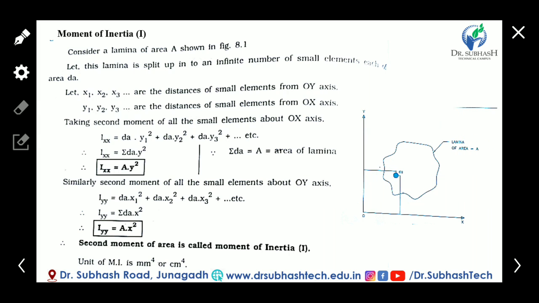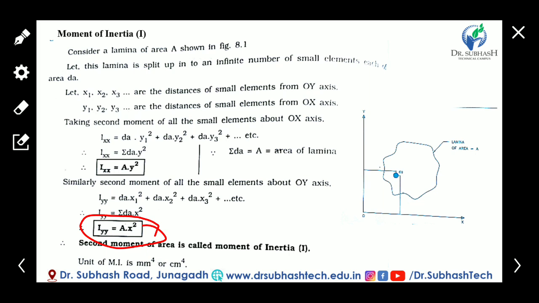Now we can write the summation of dA into x square. The summation of dA is the total area of lamina, so A x square. This is the equation of area moment of inertia about the y axis or vertical axis.